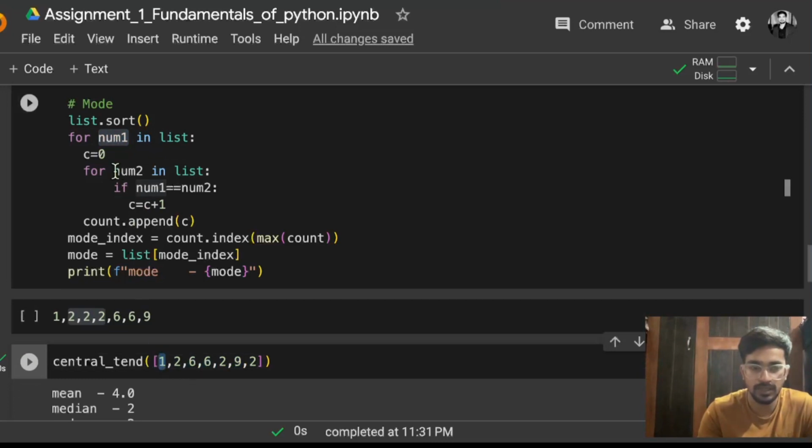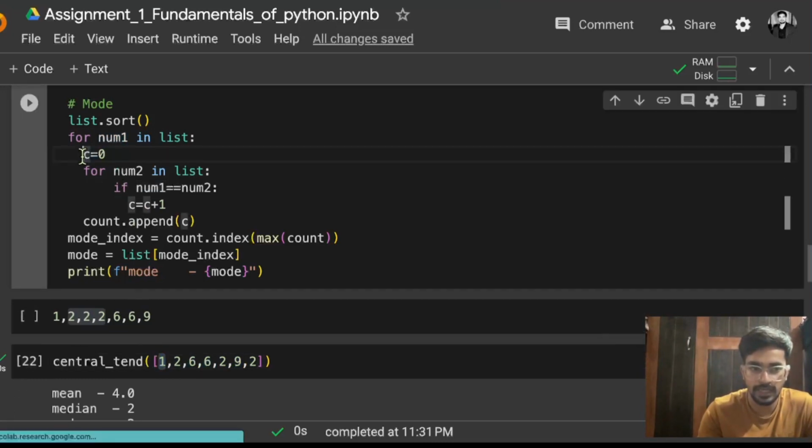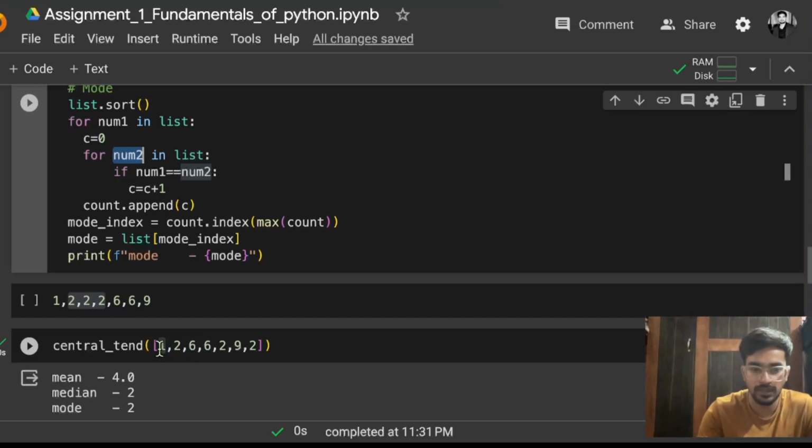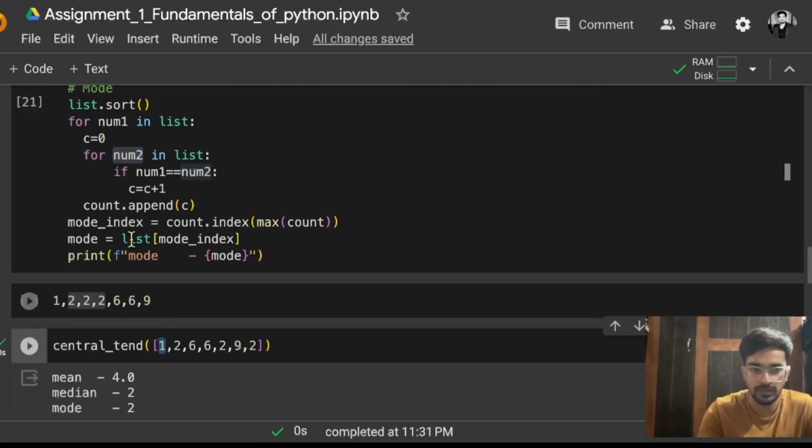Now what I am doing again, after that I am initializing a variable c equals to 0, that means the count equals to 0. Then for num2 in list, again in the same list, again I am iterating, again I am applying a for loop. So that means I am applying a nested for loop, and this time I have given the variable name num2. Why am I doing that? Because I want to count each of these numbers. Simply, first of all it is 1, so again it will take each of these elements, that means it will start again from 1.